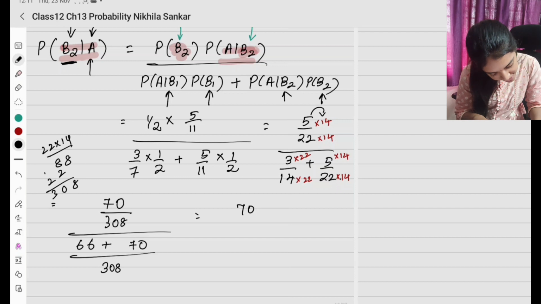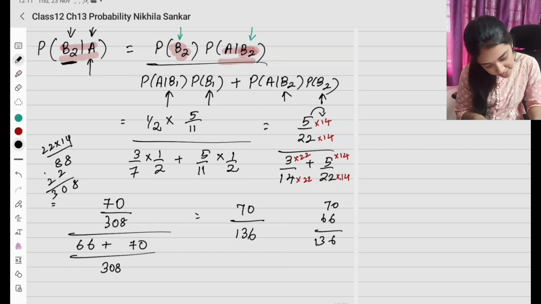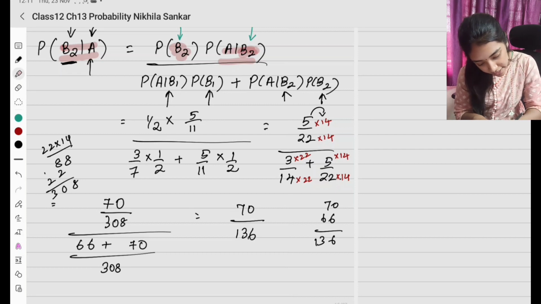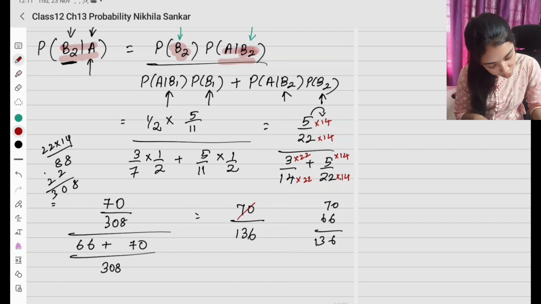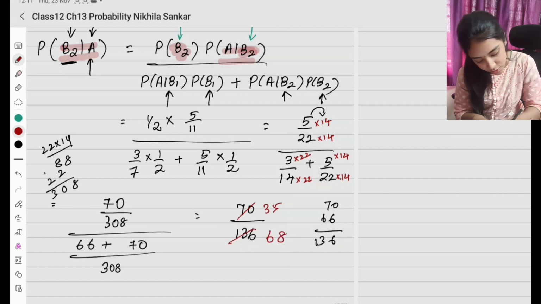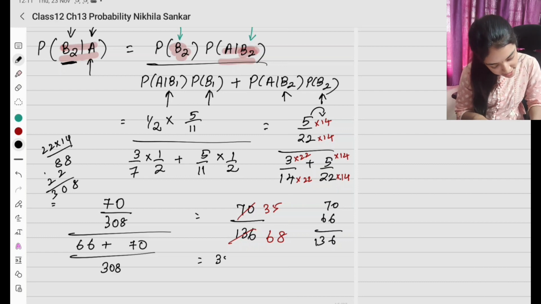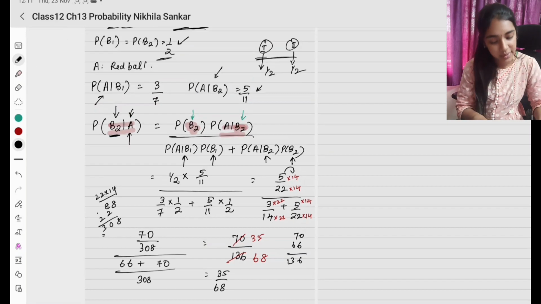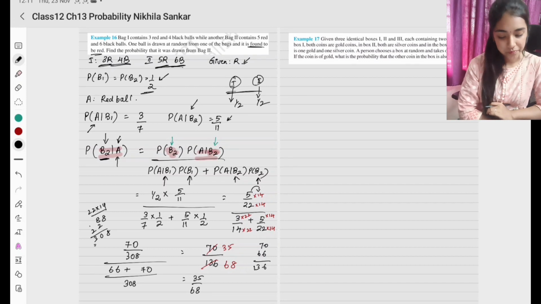So this is 70 divided by, adding both, 70 plus 66 is going to be 136. This if I further simplify, I'll have the 2 table, 2 3 5, 2 6 are 2 8s are 16. So 35 divided by 68. Okay, so please copy.